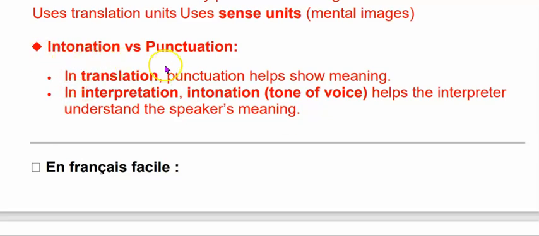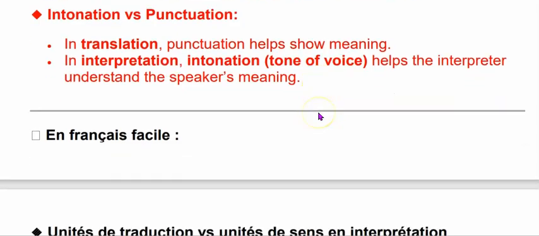So, intonation versus punctuation. In translation, punctuation helps to show the meaning: the full stop, the comma, and the exclamation mark. In interpretation, the intonation of the voice helps the interpreter to understand the speaker's meaning.